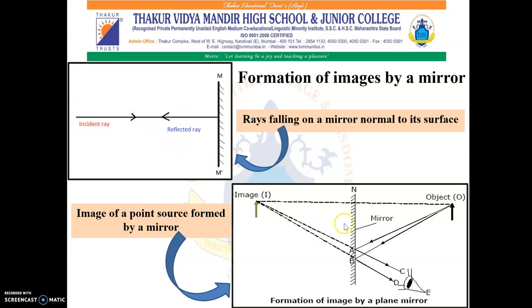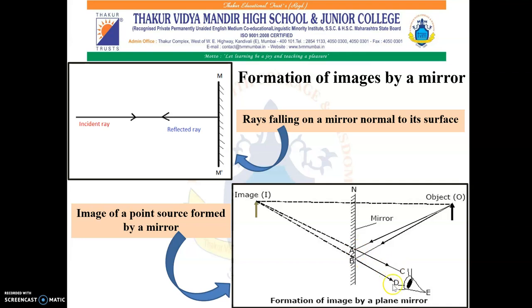Now, as shown in the second picture, there is a point source O in front of the plane mirror N. Incident rays OA and OB get reflected according to the laws of reflection along the paths AC and BD respectively.